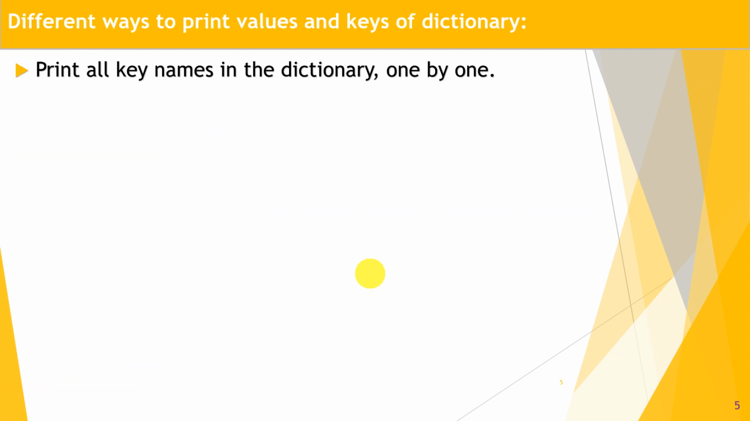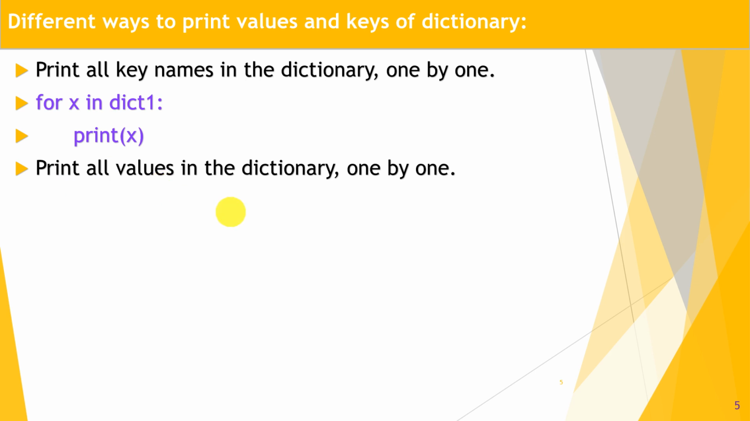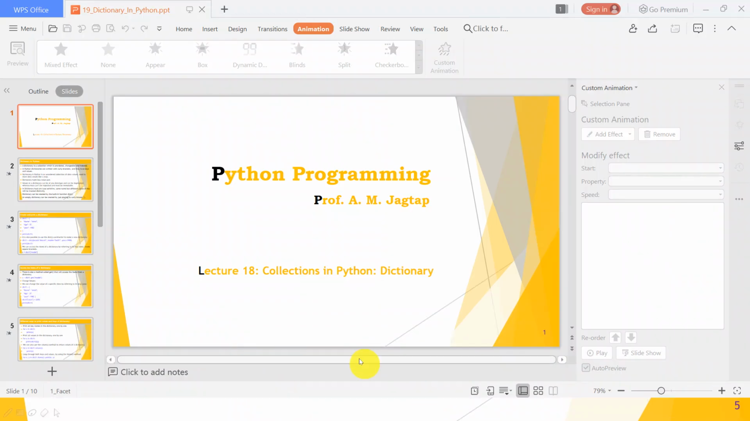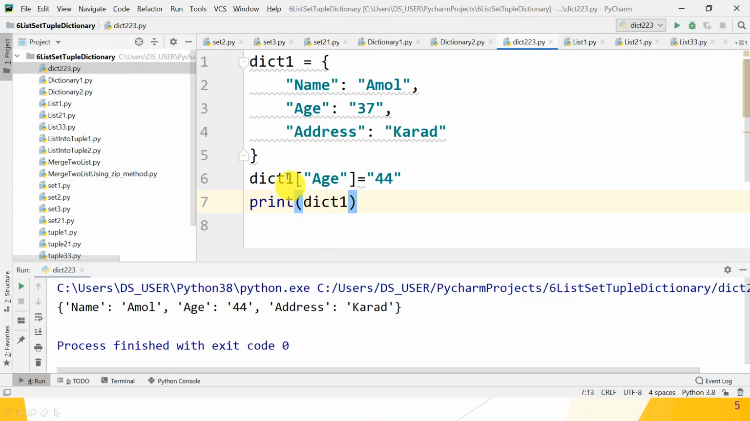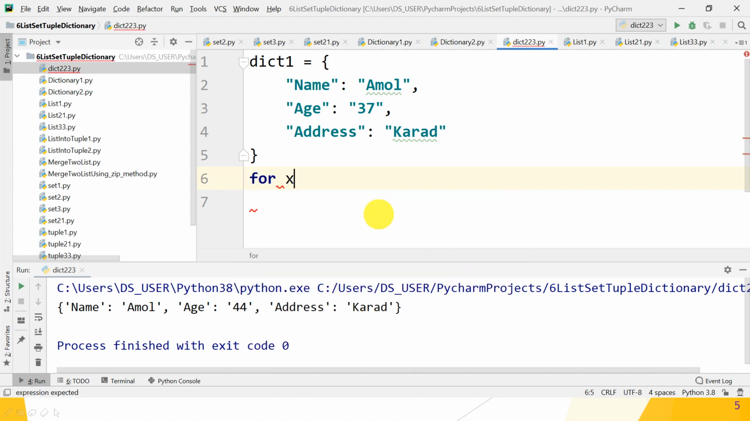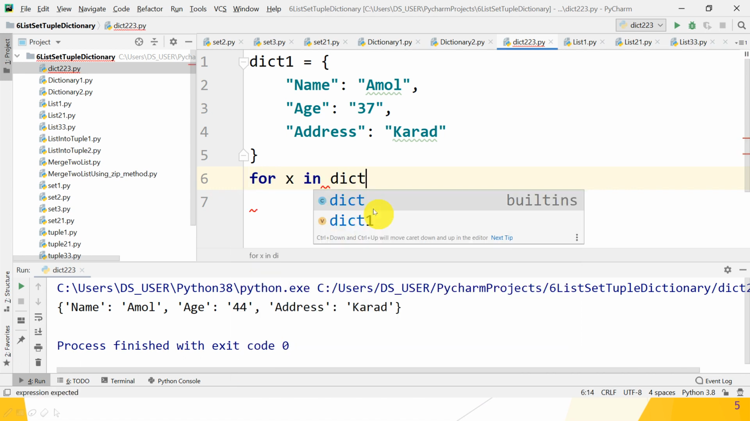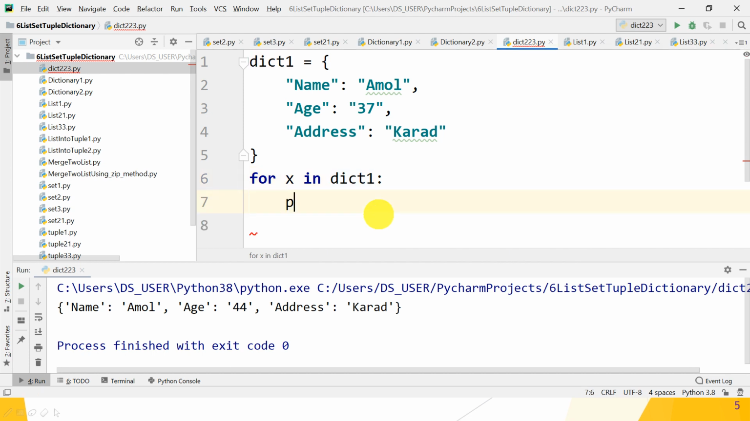Different ways to print values and keys of a dictionary. So we can print in different ways. Print all key names in the dictionary one by one using a for loop. So use for x in dict1 and print x. Great. So first check whether it works properly or not. Okay. So this is our dictionary which we already created. So for x in dict1 colon, after that print x. So what does it give you?